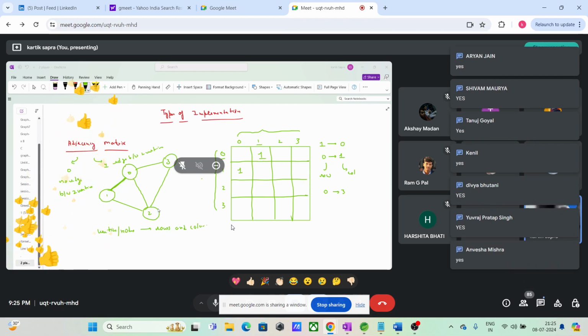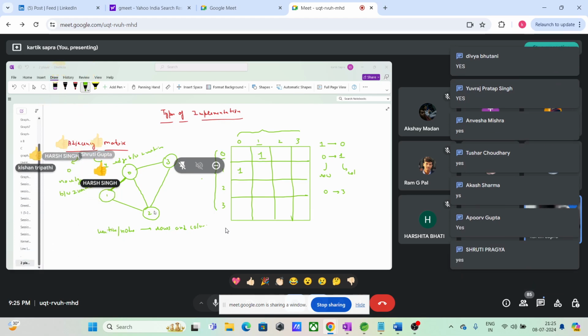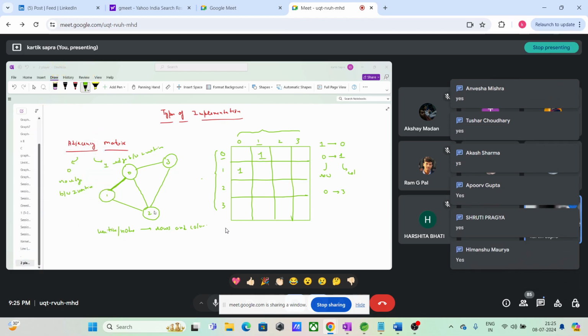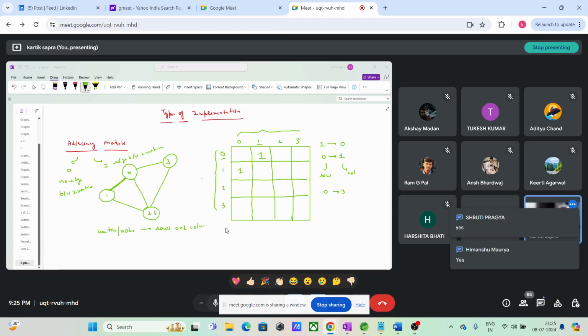Yep, we can go from 0 to 3. So guys, at what row and column do I have to put 1? Can anybody tell? Akshay Madan. 0 to 3, I have an edge. At what row and column do I have to put 1?